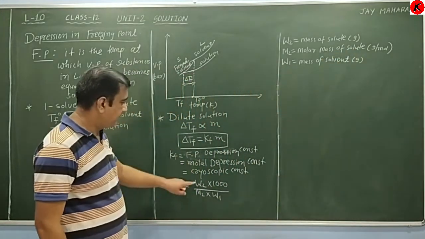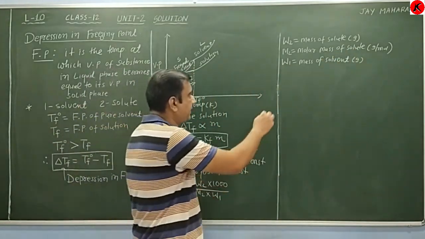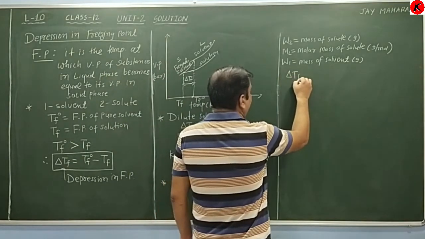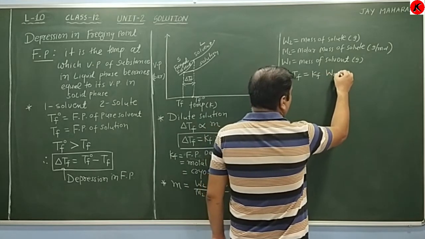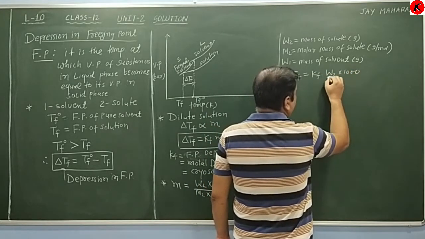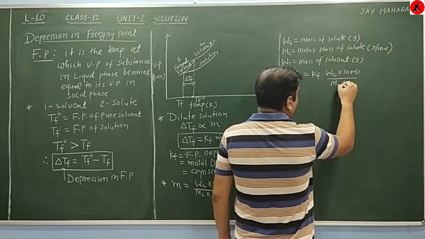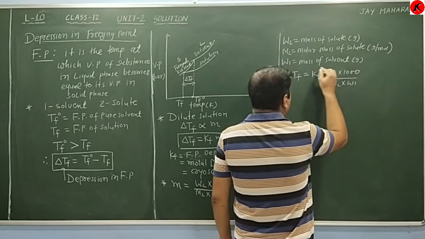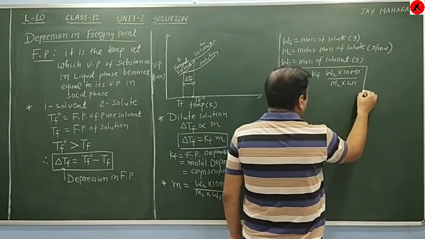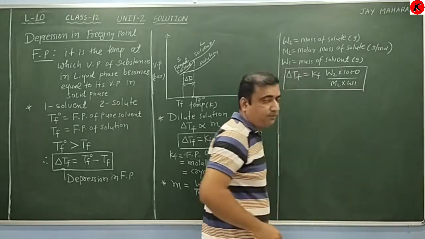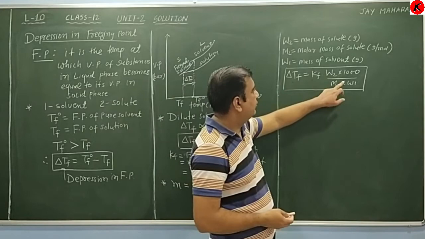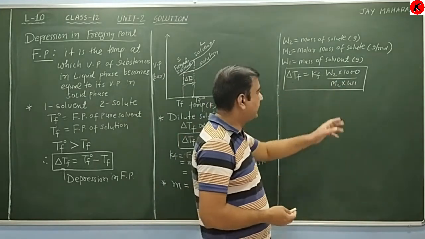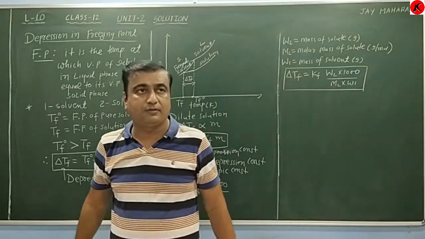So when we substitute this value, we get delta Tf equal to Kf into W2 into 1000 divided by M2 into W1. Remember this formula for calculation purposes. If delta Tf, Kf, W2, W1 are known, then we can calculate the molar mass of solute.